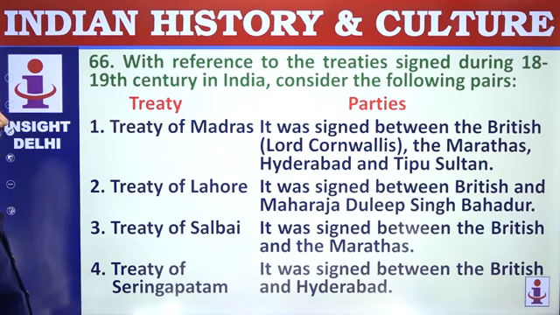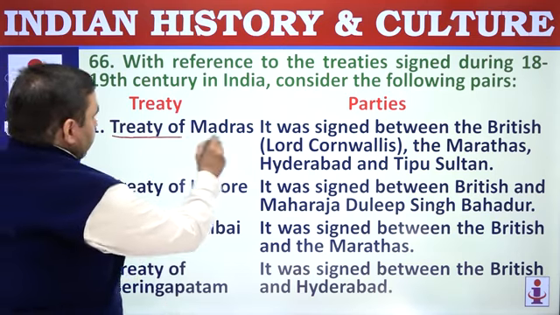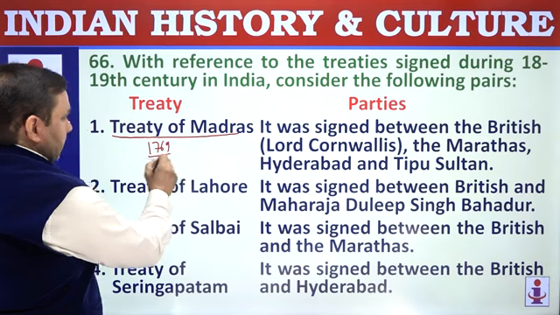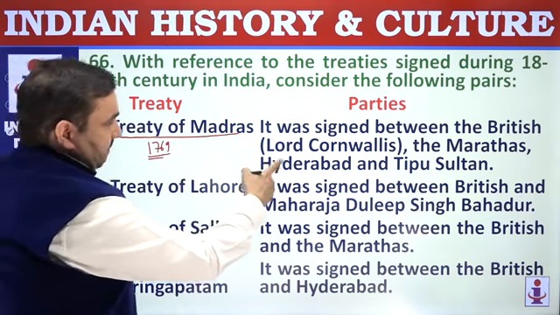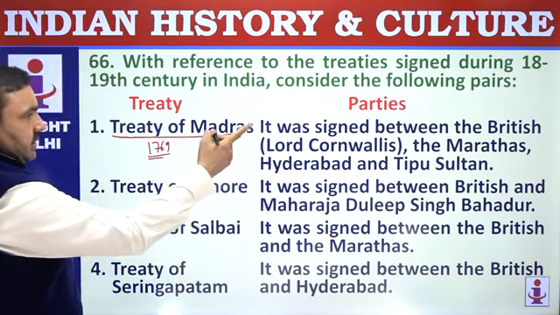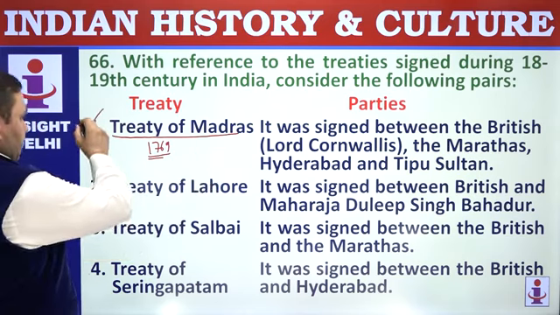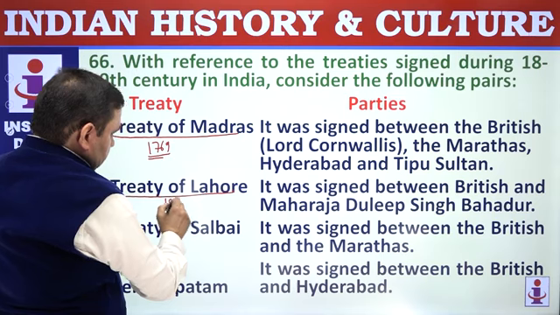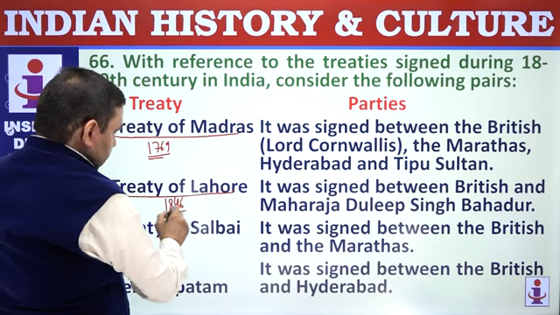With reference to the treaties signed during 18th and 19th centuries, consider the following statements. Treaty of Madras was signed in 1769 between Hyder Ali and English Company, not Tipu Sultan. Company and Hyder Ali, not correct. Treaty of Lahore, 1846, between Dilip Singh and Company.